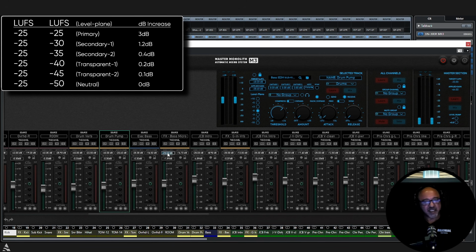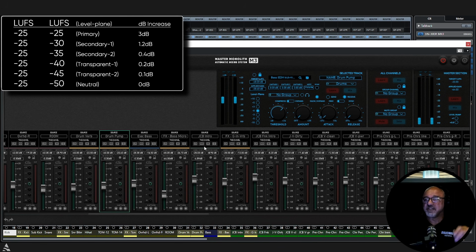Now, depending on the music, you might want him at minus 40, minus 45. I know that I just want a slight enhancement, so we want him at minus 45, all right? But it's entirely up to you in the song and how much. But you're just dealing with primary, secondary 1, secondary 2, transparent 1, transparent 2, neutral. And almost nothing will be sitting on neutral, okay? So there we go. Whoops, I went the wrong way. Probably help if I did minus 45, and there we go.